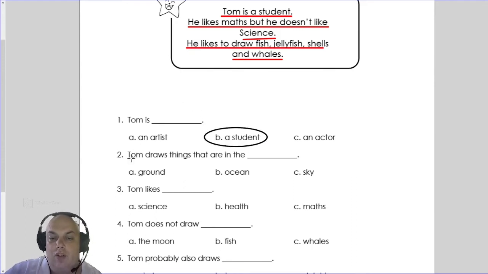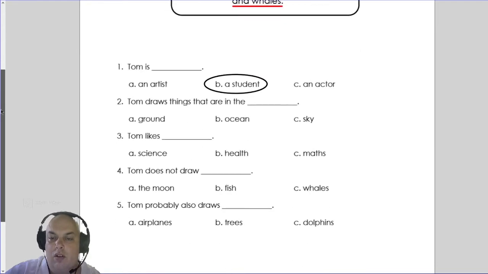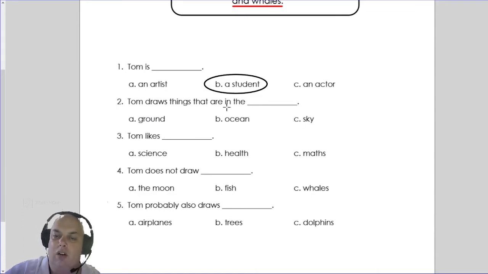Then Tom draws things that are in the... So what does he like to draw? Well, he likes to draw fish, jellyfish, shells, and whales. And where are those? Are they in the ground? No. Are they in the sky? No. Those are all things we can find in the ocean.